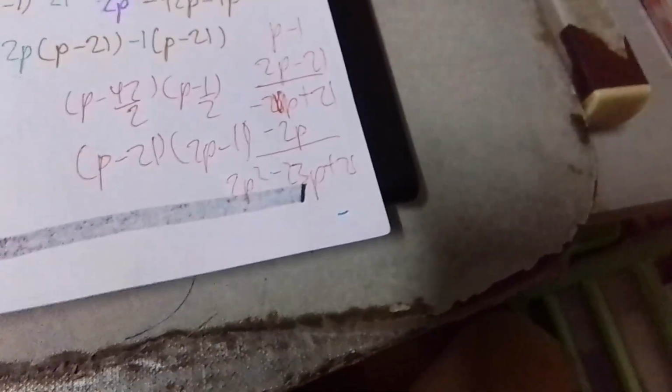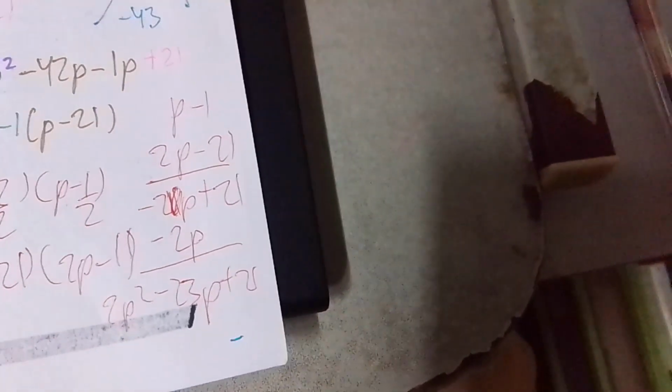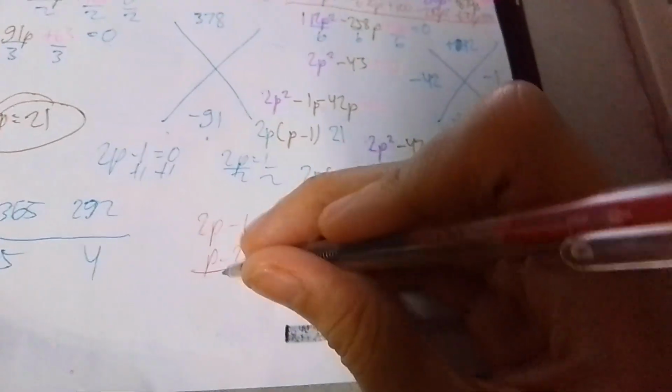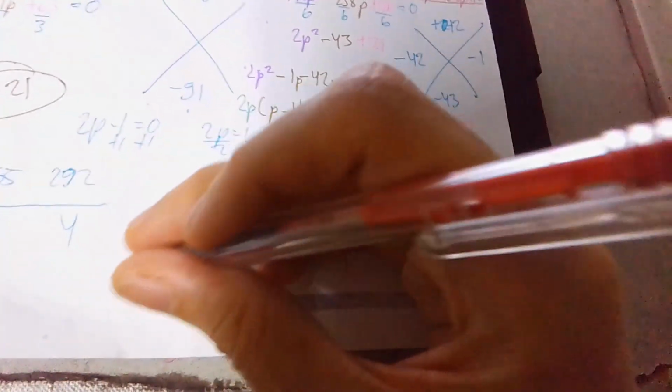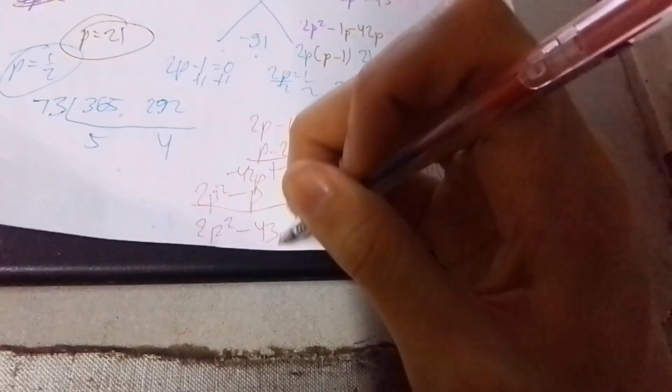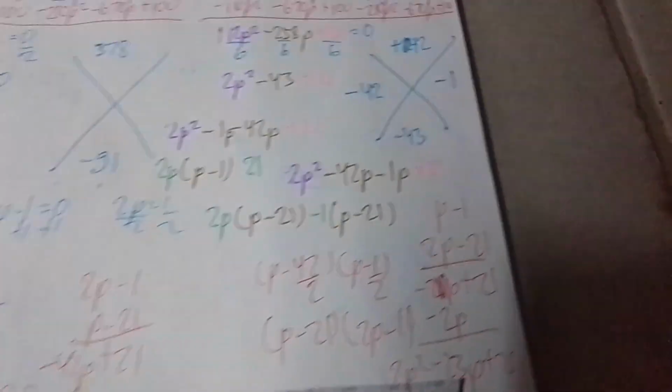Sige, try ko ulit. Kasi diba remember, p times 1. Gets ko na. That's supposed to be 2p minus 1. 2p minus 1 pala yun. Then p minus 21. So, dapat this is supposed to be 21. This one to give us negative 42p. This one to give us negative p. Then 2p squared. So, when we sum this up together, we should get 2p squared minus 43p plus 21. So, tama, that is correct. Diba? So, yun. And now, we get the answer of p is 21 or p is 1/2.